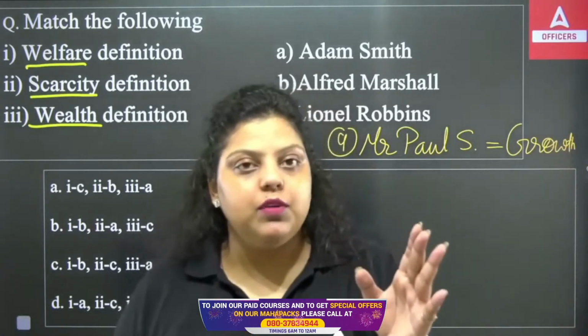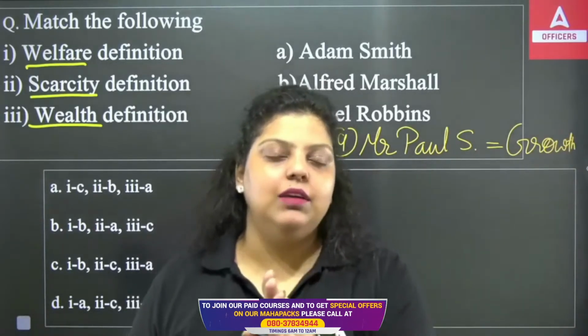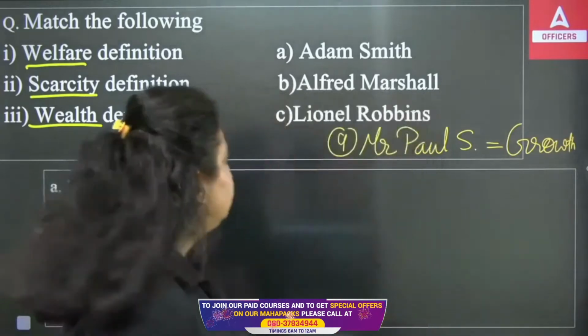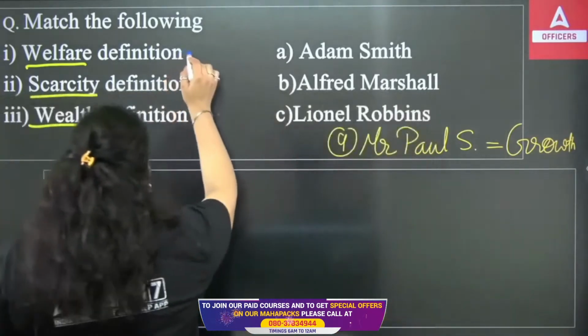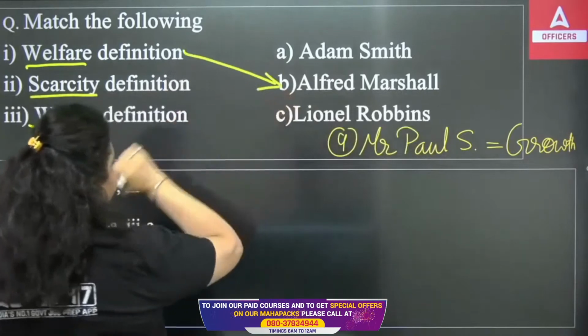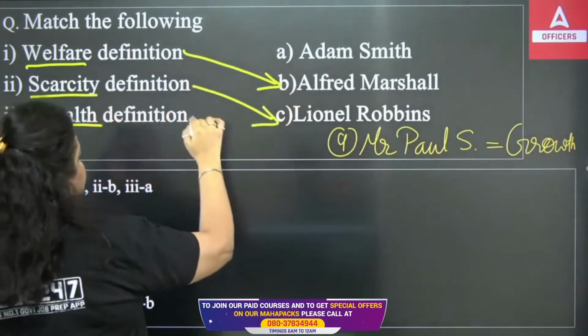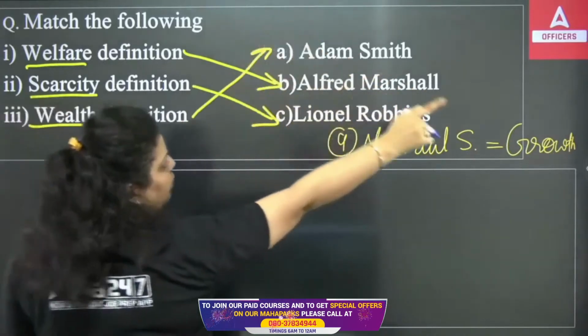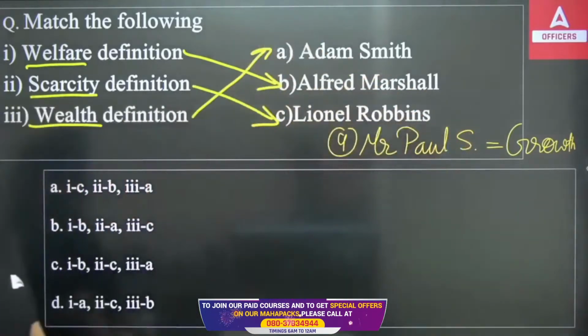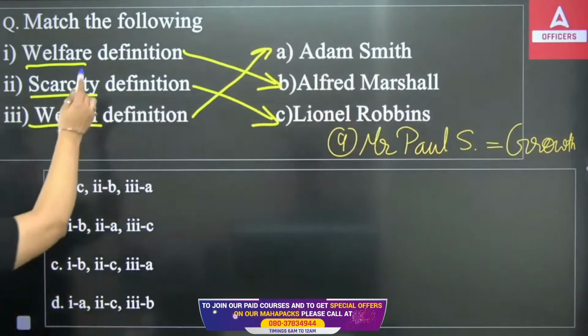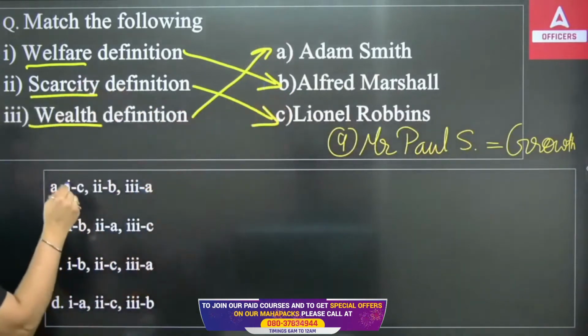I have given the names of the economists in the same sequence as the definitions given by them. So you can see the welfare definition given by Mr. Alfred Marshall, the scarcity definition given by Mr. Robbins, the wealth definition given by Mr. Adam Smith, and the growth definition given by Mr. Paul Samuelson. So this is very important. The first one is option B. It can't be true.